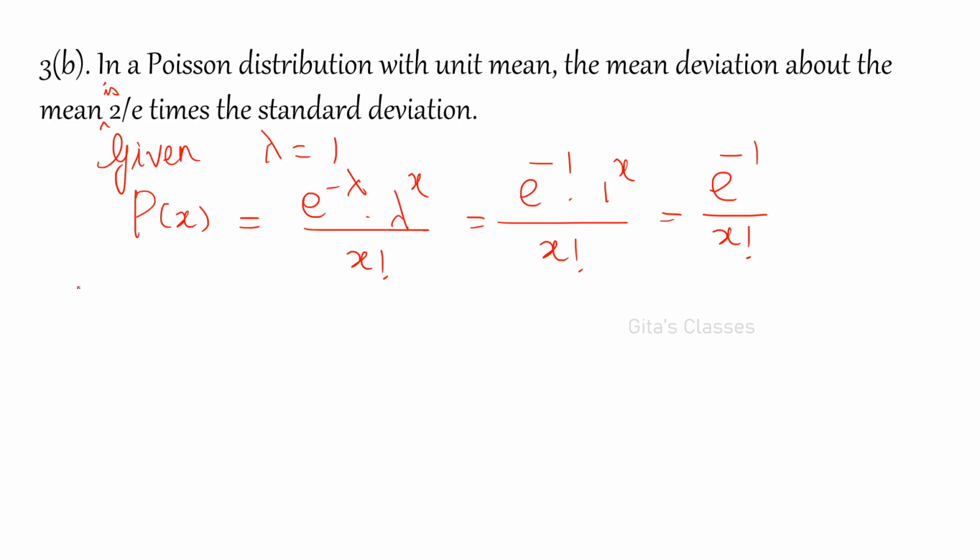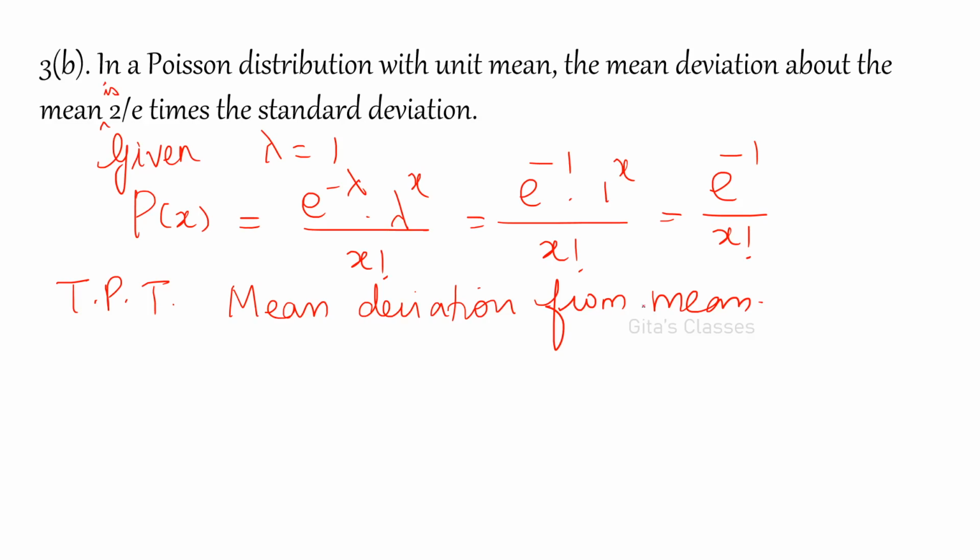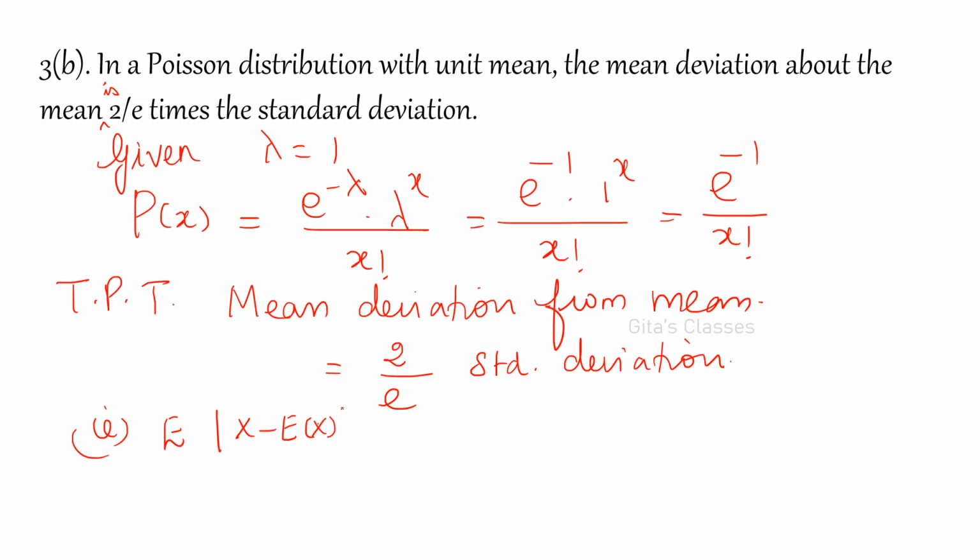Okay. So now to prove that the mean deviation from the mean is equal to 2 by e times the standard deviation. This is what we are going to prove. That is, what is to be proved? E of modulus of x minus E of x is equal to... I'll tell you why we are writing modulus also, and you will understand.